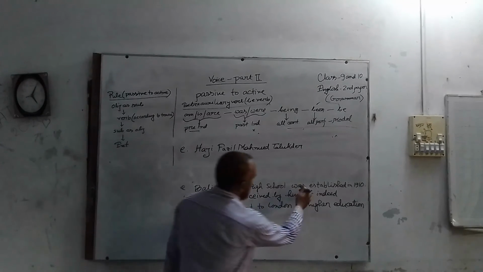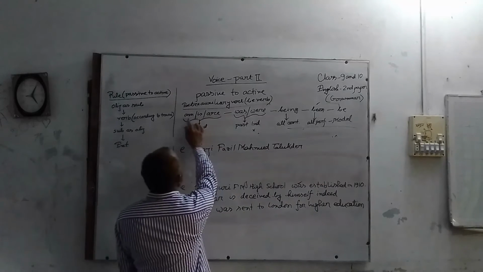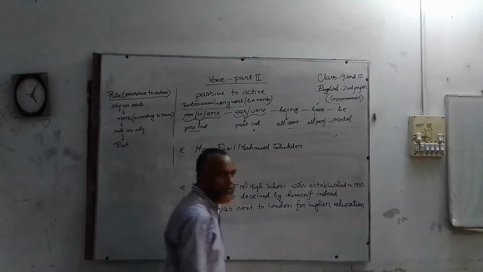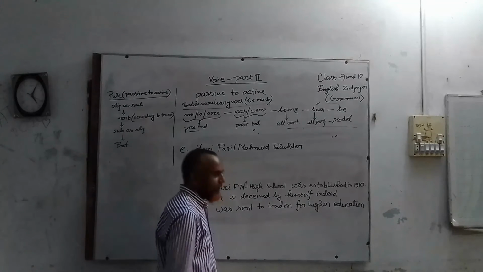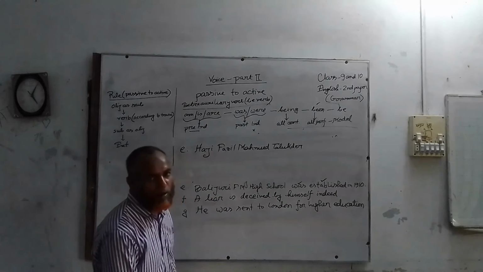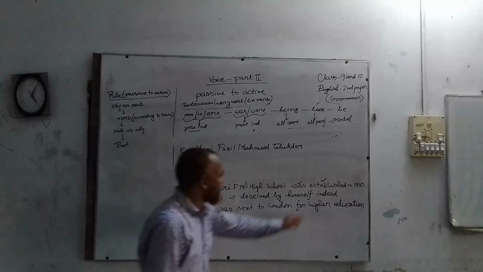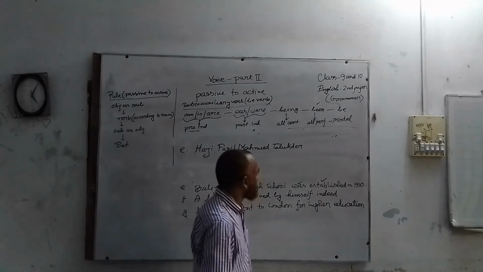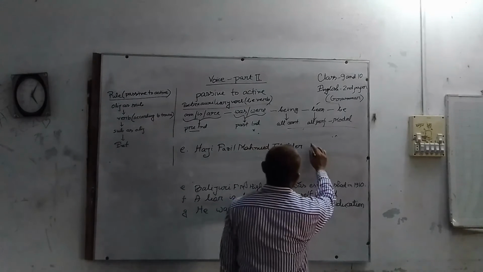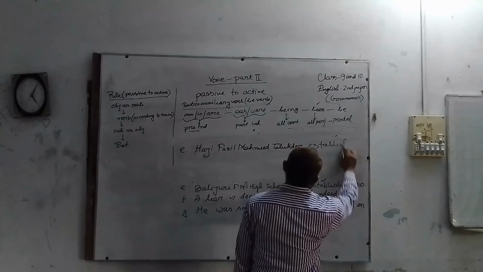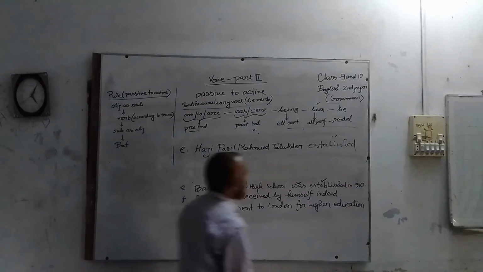Then what should not be used? In the basic form we find it was, but we don't use the given. We should use established. What form should be used of established? We should write established, the past form.